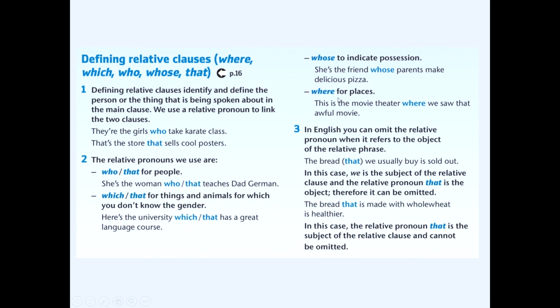Then we have where, that indicates places. This is the movie theater where we saw that awful movie. In English, you can omit the relative pronoun when it refers to the object of the relative phrase. The bread we usually buy is sold out, so we don't need to use it.